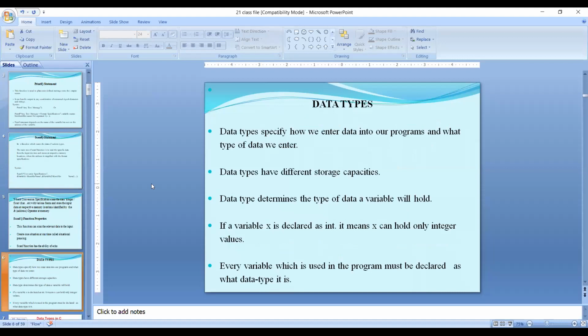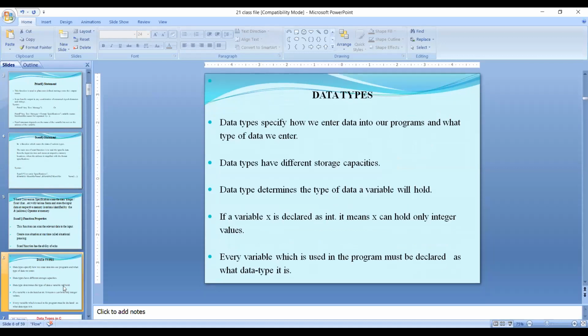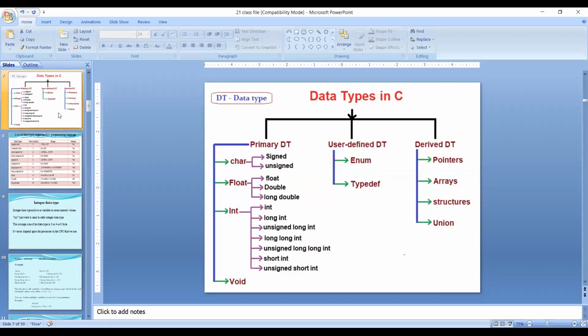So a data type is nothing but which type of data a variable holds. Okay, there are different data types available. Just see this slide, it represents very clearly. I told you data types are 4 types: the empty data type, that is called void, then primary data types, then user defined data types and derived data types. These are the data types.